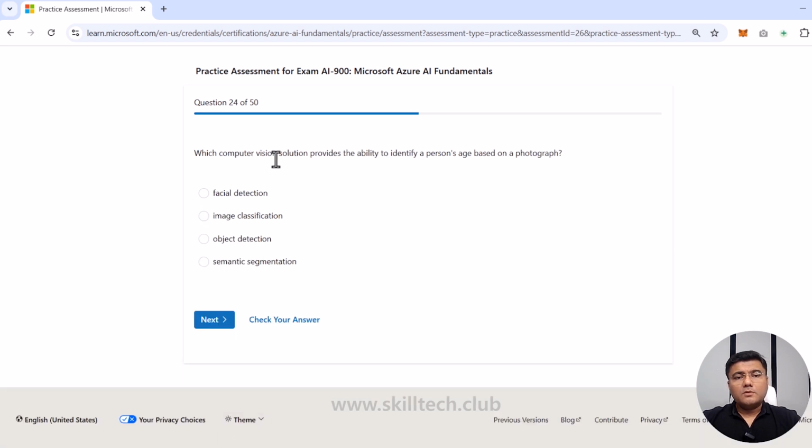Which computer vision solution provides the ability to identify a person's age based on a photograph? Now, this is something which is age, not an identification. So it's focusing on identifying a person's age. Is it going to be face detection? Is it going to be image classification, object detection, or semantic segmentation? Obviously, it's face detection.